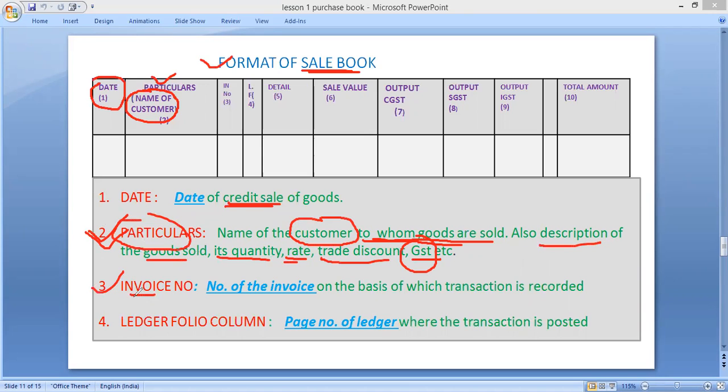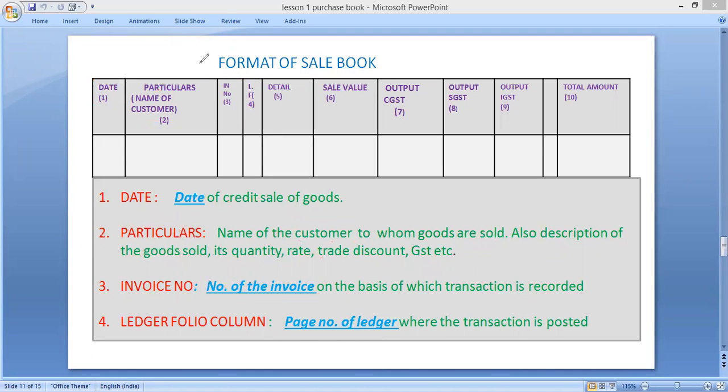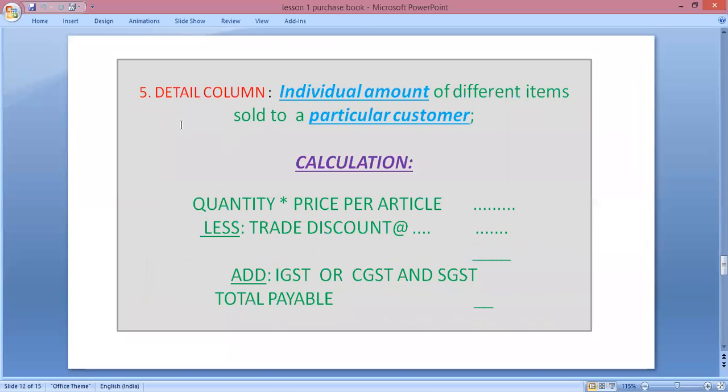Third, invoice number. It's just a bill number. Whenever there is any kind of sale, a bill, an invoice will be generated, and in the third column you have to write that invoice number, bill number. Fourth, ledger folio. Here you have to write the page number of ledger, because after the completion of sales book we have to post all these transactions in the ledger book, and here you write the page number of that ledger book. Now the fifth column is very important.